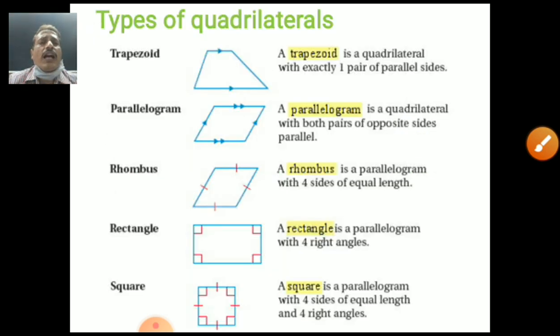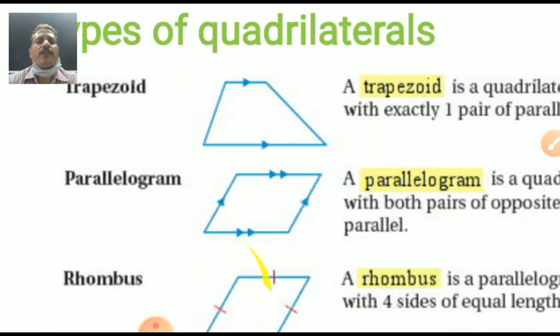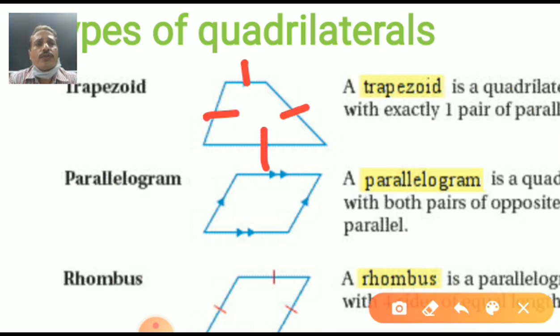Now look at the types of quadrilateral, students. This is a new topic for you, but from 7th standard, 8th standard, you may have seen it, so keep your attention here. Trapezium, students, here the definition of trapezium is given. Trapezium or trapezoid, four sides it has. One, two, three, four sides it has. What is the definition of this one?